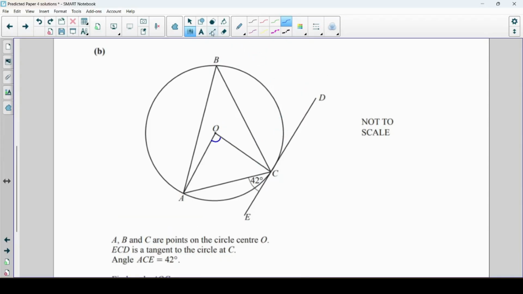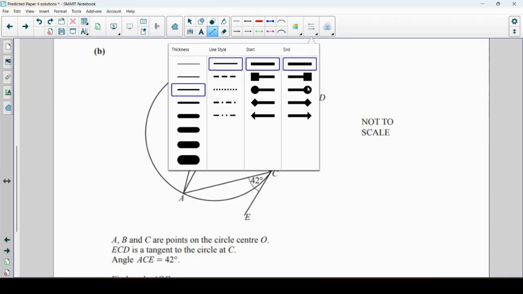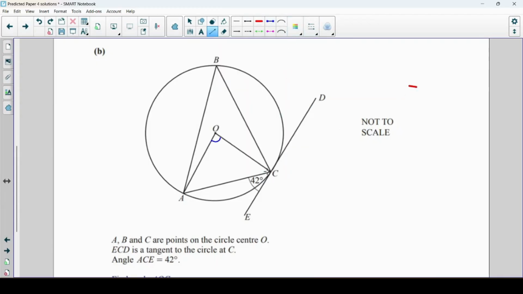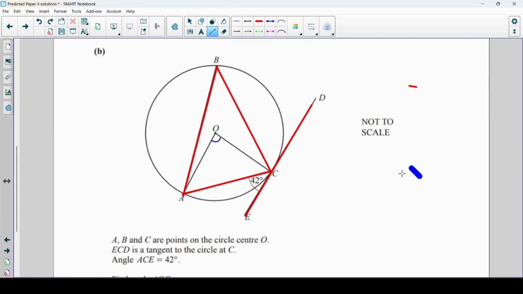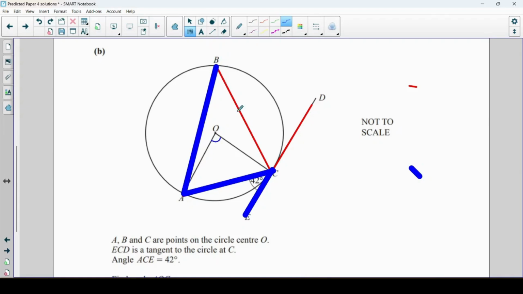Yes, we can use the alternate segment theorem. And actually this is a circle theorem that is used a lot by Cambridge. So I've got this tangent and I've got this triangle attached to it with all points on the circumference. That's what we look for in alternate segment theorem. Okay, and now I'm looking for this kind of Z shape that includes that angle, except as you'll know if you've watched my videos on circle theorems, it's not alternate angles, it's alternate segment theorem. So it means this one is not equal to this one here, it's equal to this one up here instead. So this one up here is 42 degrees.